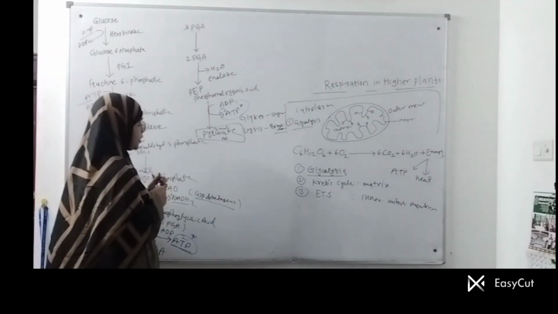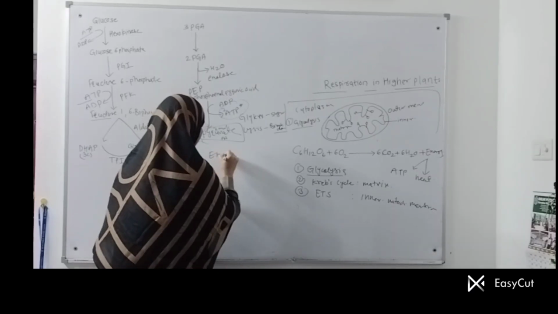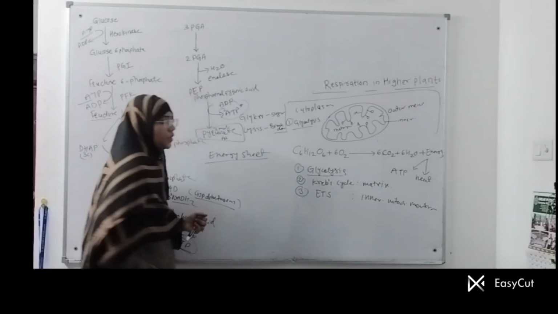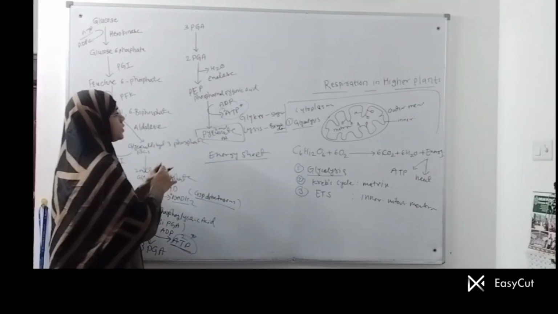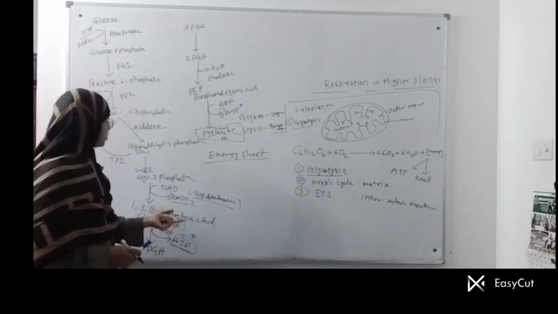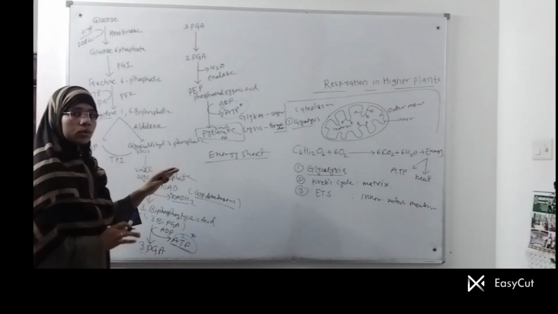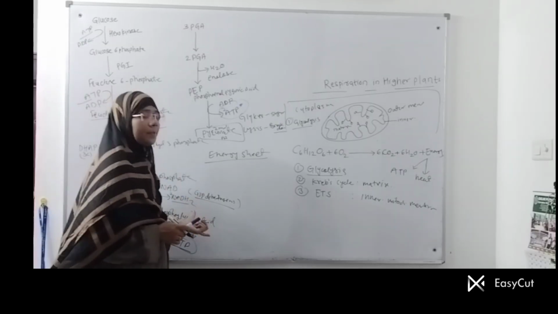If you see the balance sheet or the energy sheet in glycolysis, 2 ATPs are produced here, 2 ATPs at this step, 2 plus 2, 4 ATPs, but initially 2 ATPs have been utilized. You have to subtract the utilized ATP from the obtained ATP.